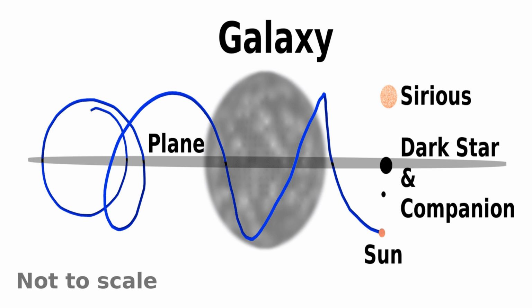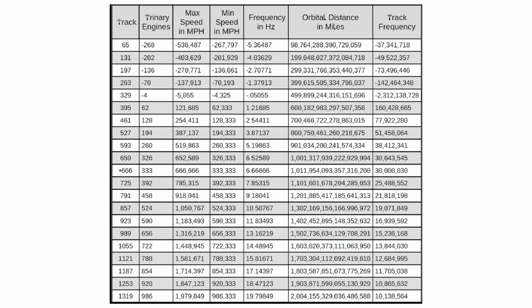It is called Trinary Galaxy Math, and it creates a table that looks like this. It shows the track we're on, our frequency, how fast we're going. All of this gives us the data we need to figure out where we're at, even the mileage that we are traveling in a track around our galaxy. We can find these different measurements and find out what track a certain system is on, and then we can figure out if life can actually exist on it. The Torah said we are on track 666, and Henrietta counted and found out that this is the truth.